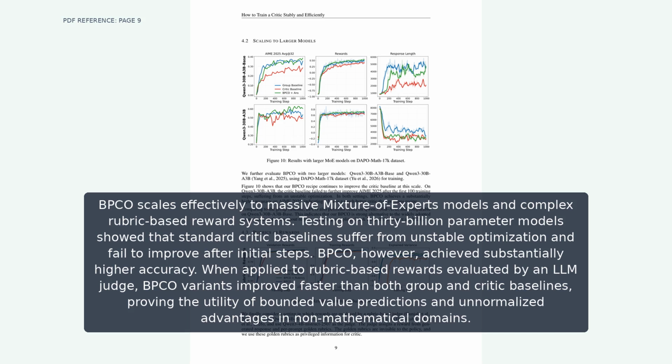BPCO scales effectively to massive mixture of experts models and complex rubric-based reward systems. Testing on 30 billion parameter models showed that standard critic baselines suffer from unstable optimization and fail to improve after initial steps. BPCO, however, achieved substantially higher accuracy. When applied to rubric-based rewards evaluated by an LLM judge, BPCO's explained variance improved faster than both group and critic baselines, proving the utility of bounded value predictions and unnormalized advantages in non-mathematical domains.